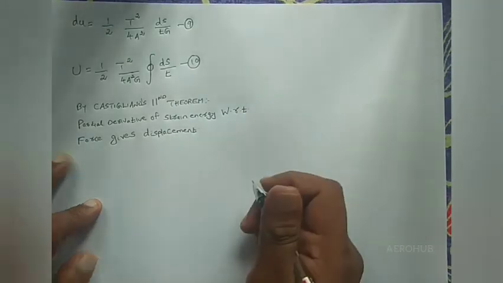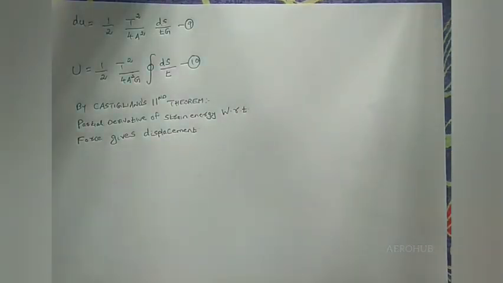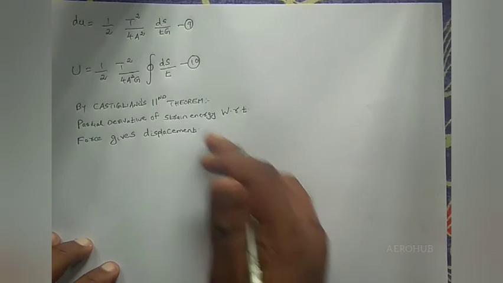This is Castigliano's second theorem. So I will use this theorem to find out the twist rate.